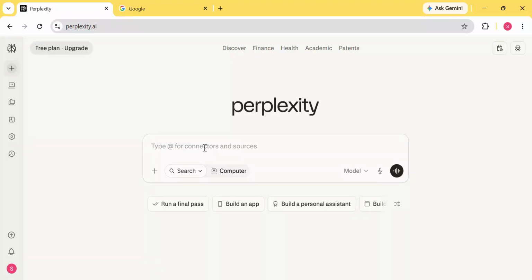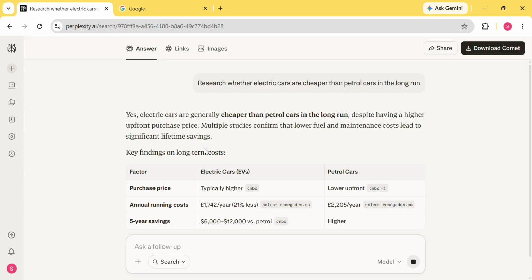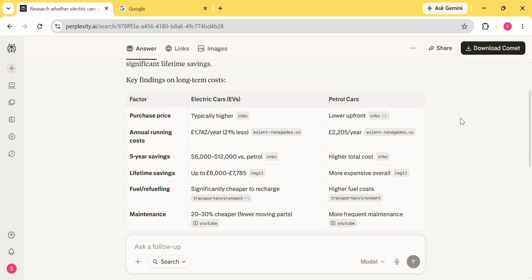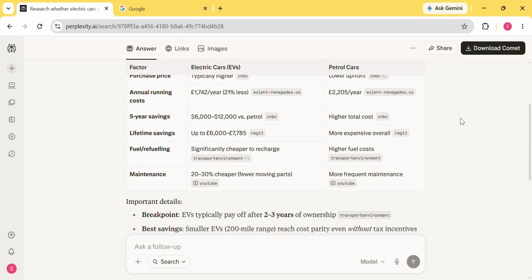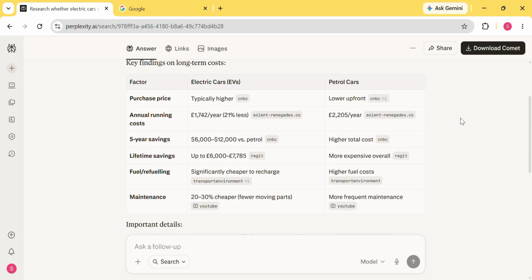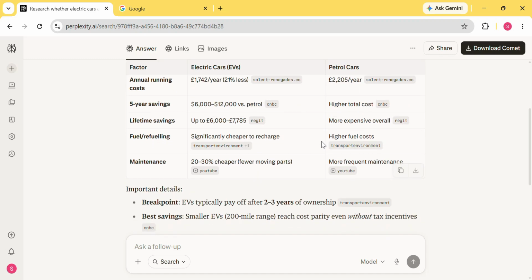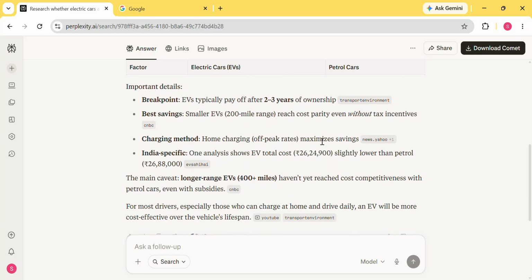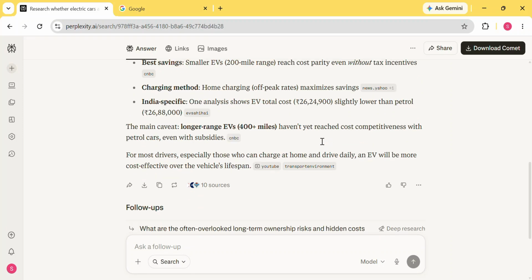The seventh thing Perplexity does better is deep research. Here I'm asking whether electric vehicles are cheaper than petrol cars in the long run. Instead of giving a quick answer, deep research performs a much more detailed analysis. It gathers information from multiple sources, compares the data, and creates a comprehensive response. This is similar to the type of research you might spend hours doing manually.